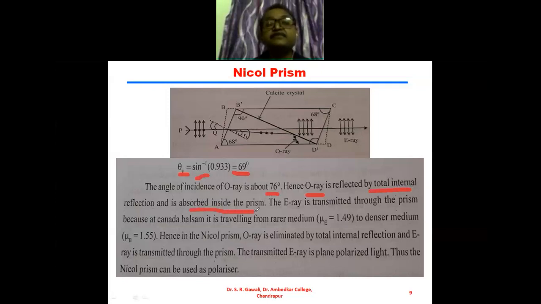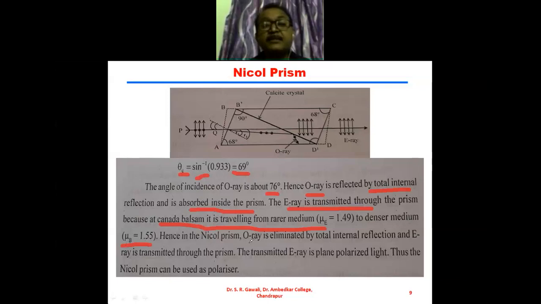inside the prism. The E ray is transmitted through the prism because at the Canada balsam it is traveling from a rarer medium to a denser medium. The rarer medium has refractive index 1.49, and the denser medium has refractive index mu b equal to 1.55.